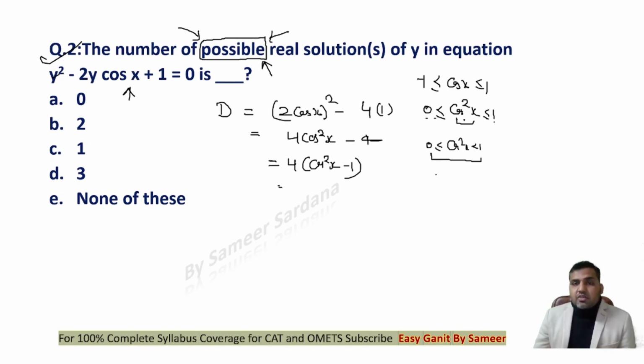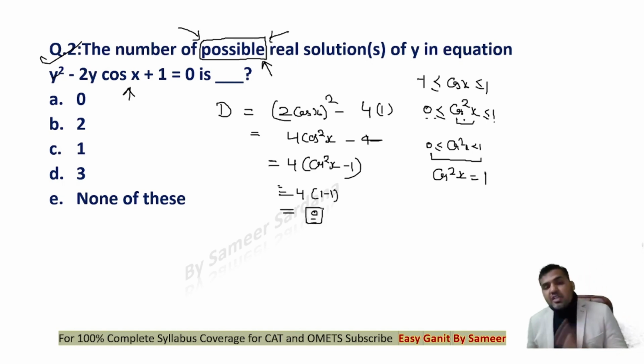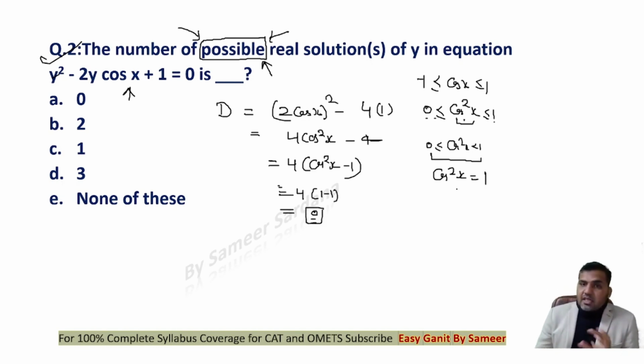For the possible real solution, I need to take the value of cos square x to be equal to 1. If I take cos square x to be equal to 1, 1 minus 1 will become 0. Now the discriminant can be 0. That means there can be real roots. Now if the real roots are there, I need to take the value of cos x to be plus 1 or minus 1.